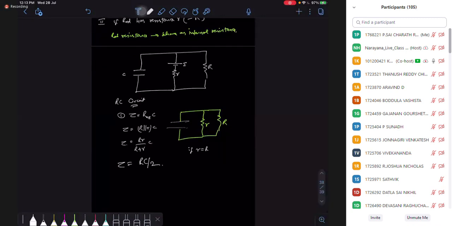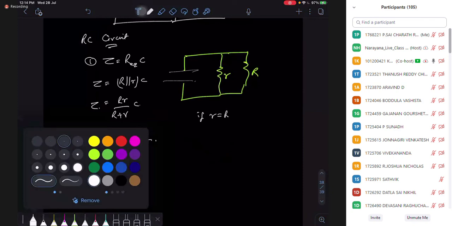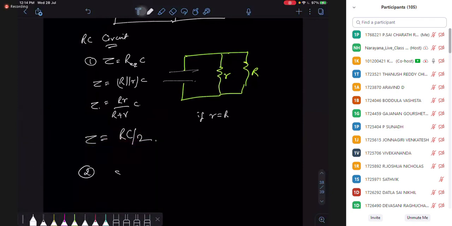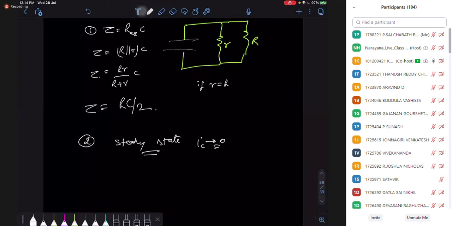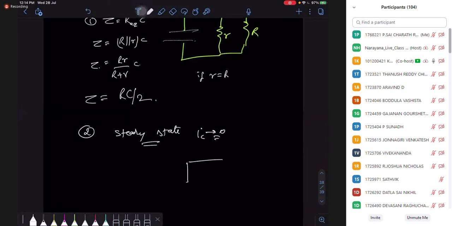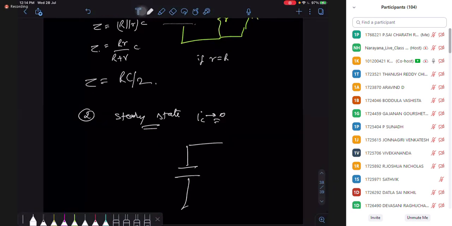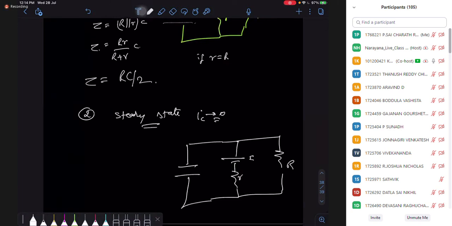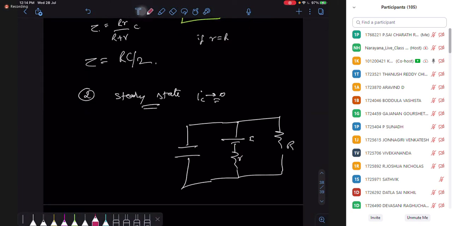Next thing is, you should know the steady state. Now in steady state, how does my capacitor behave? In steady state, the capacitor does not allow any current. So when the capacitor does not allow any current, it simply behaves as a blockage to the current. So no current is passed through the capacitor.